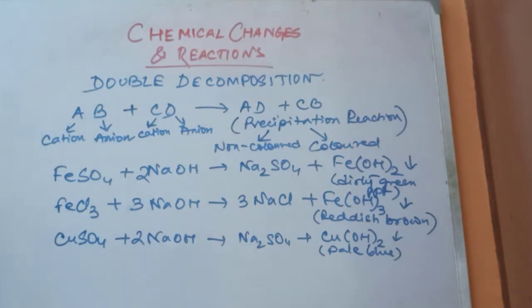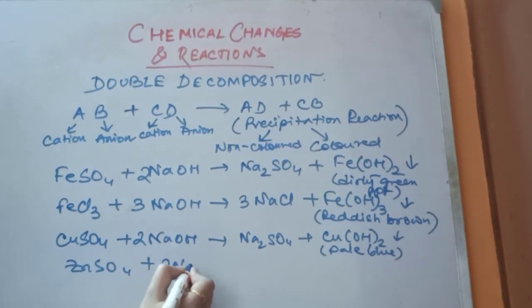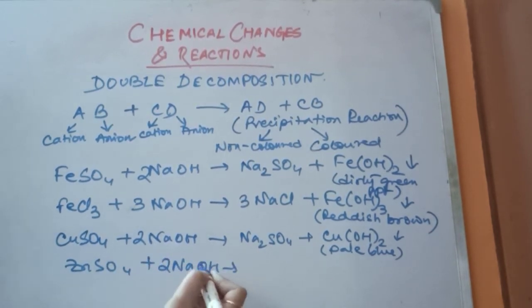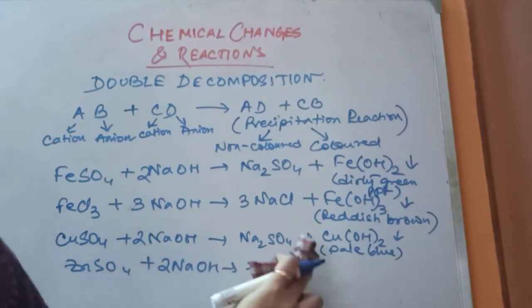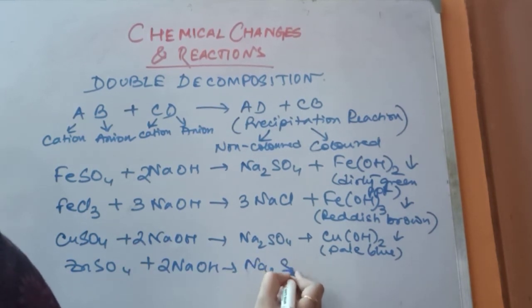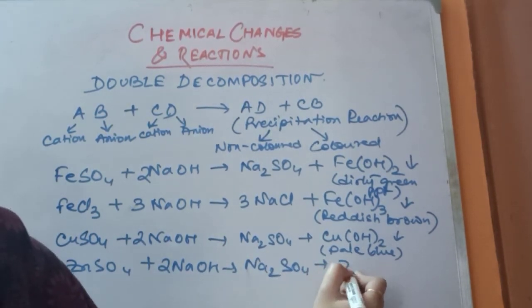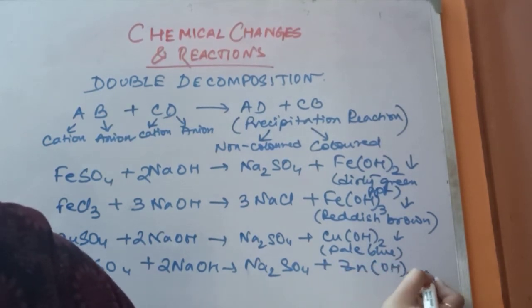Okay. And now I'll come to zinc sulfate. Zinc sulfate reacts with NaOH to form, okay, first I'll write the sodium salt, that will be easier. Sodium sulfate and along with that zinc hydroxide.